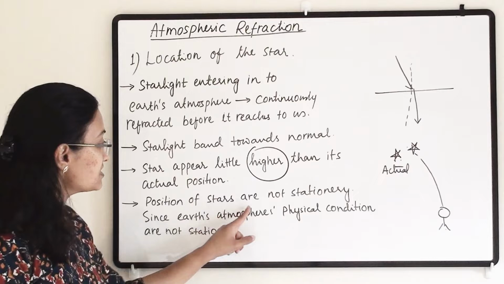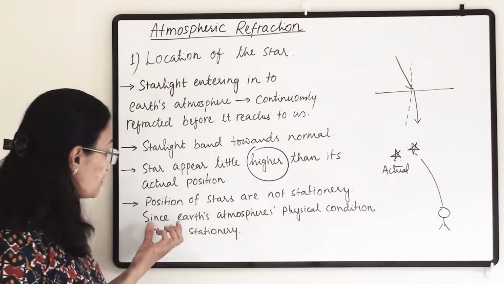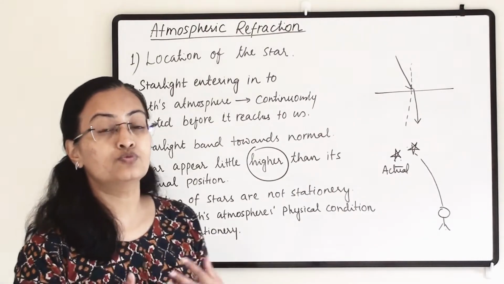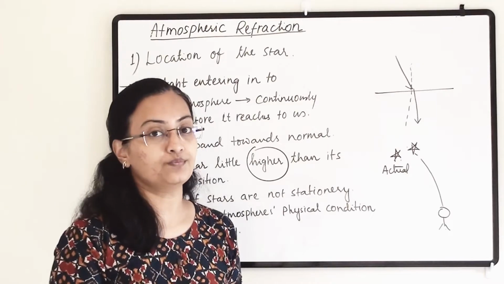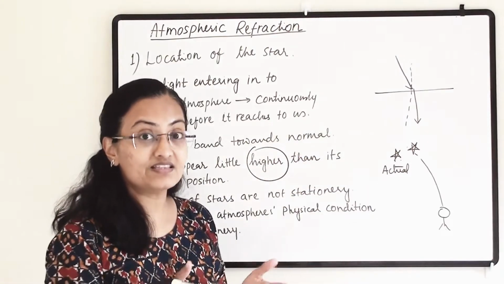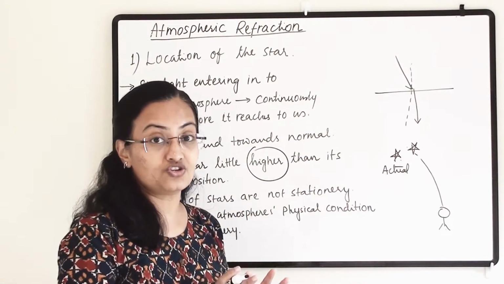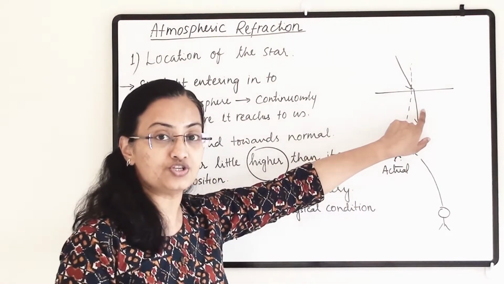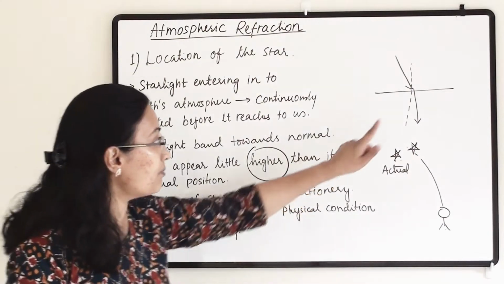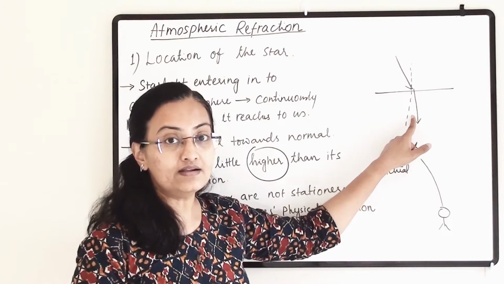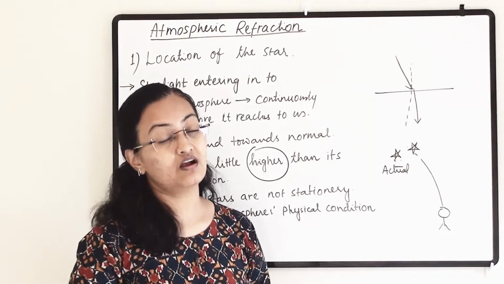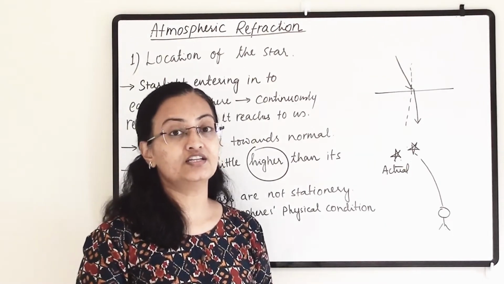And the position of the stars is not stationary. Why? Because the physical conditions of the Earth's atmosphere are not stationary. We know that the Earth's atmosphere is continuously changing, and the refractive index depends upon the Earth's atmosphere. As the atmosphere is not stationary, the refractive index keeps on changing. So that's why the position of the stars will not be stationary. It depends upon how much the ray will bend and how much it will come towards the normal. Accordingly, we see the star's position, so it is fluctuating and not stationary.